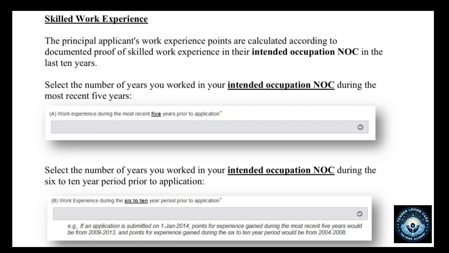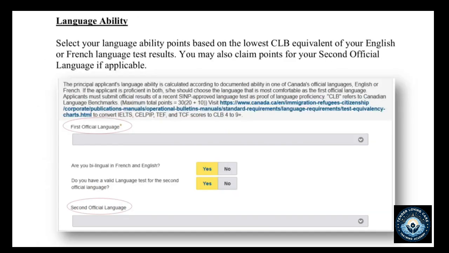Like I said earlier, it's a pre-application form that just allows you to indicate your interest in working in a selected occupation here in Saskatchewan. So yes, you need to provide your language ability, that is if you have the English or the French language test results.